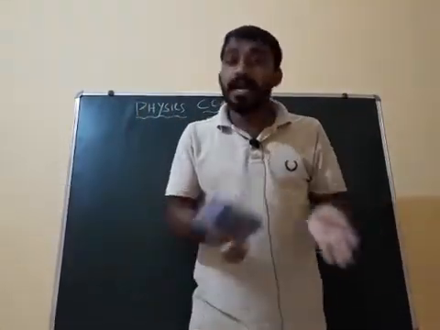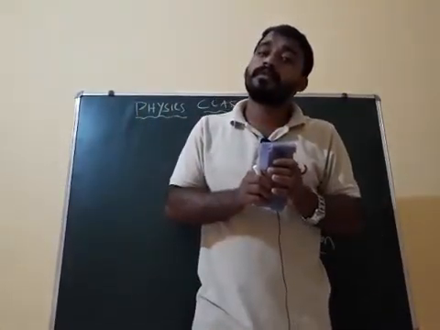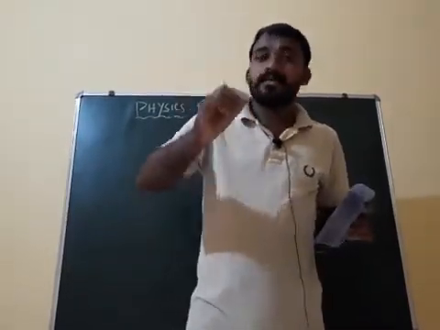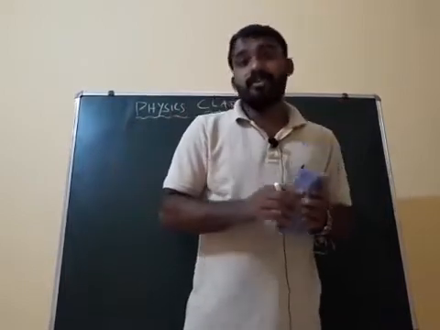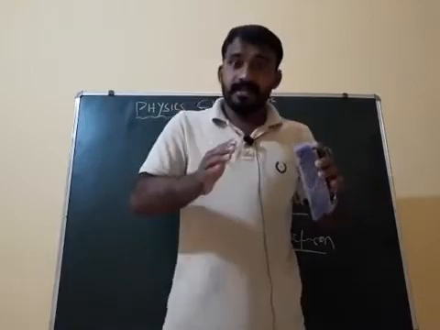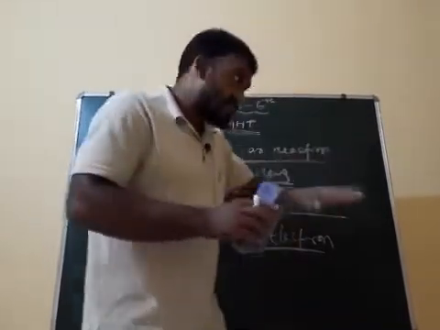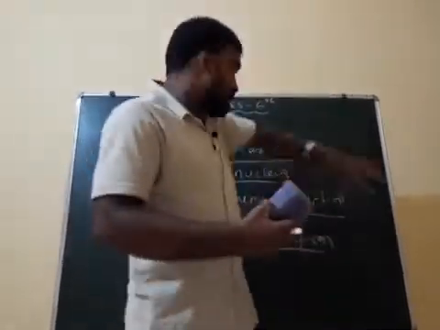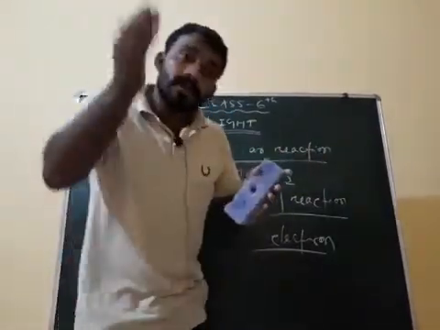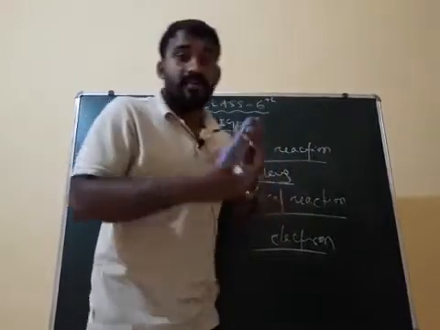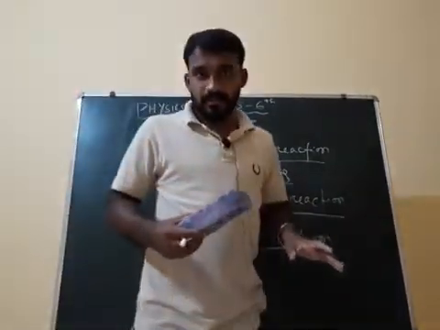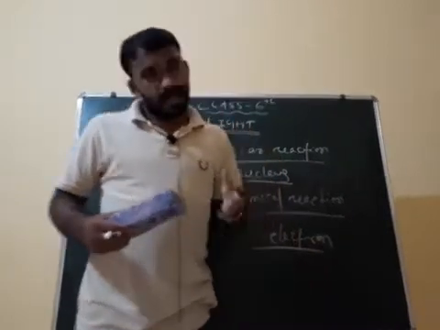Electrons are revolving around the atom, whereas protons and neutrons are present inside the nucleus. If a reaction takes place inside the nucleus, that is called a nuclear reaction, whereas if the revolving electrons are reacting, that is called a chemical reaction. Understood?